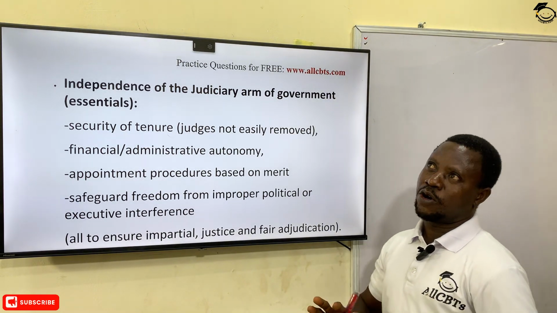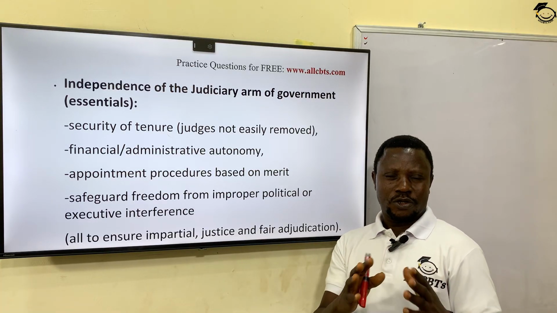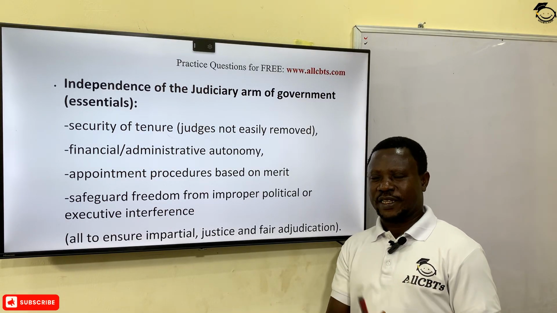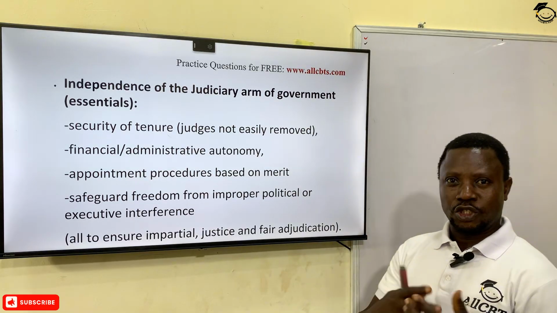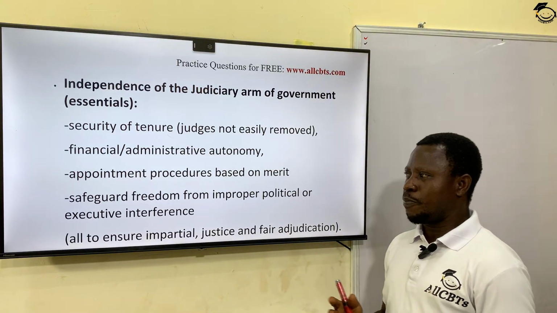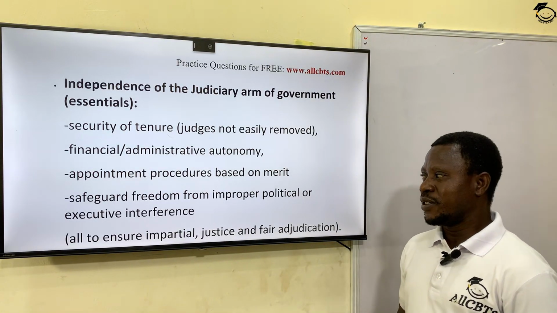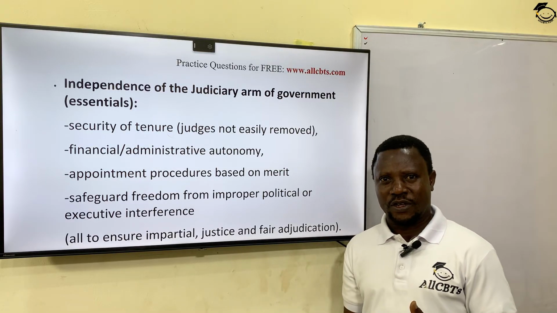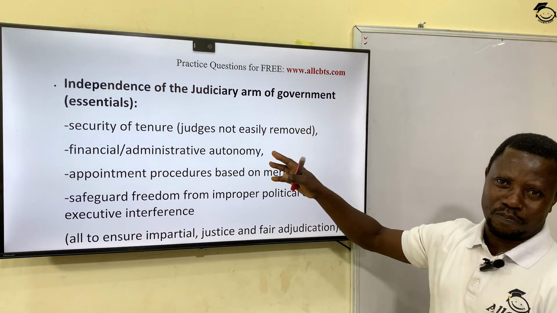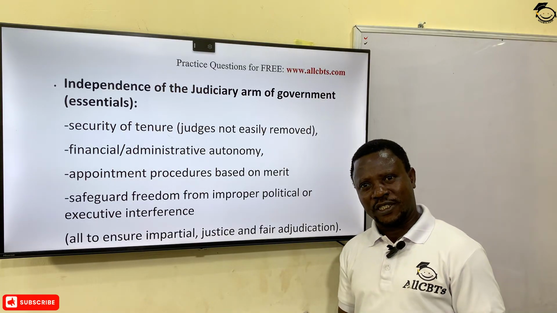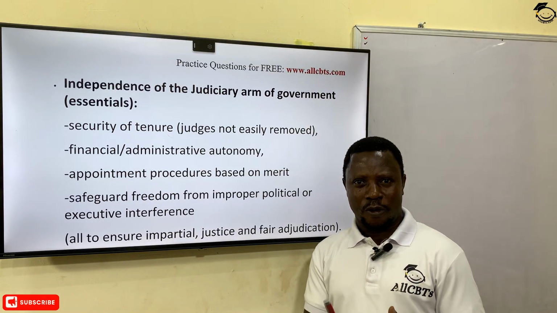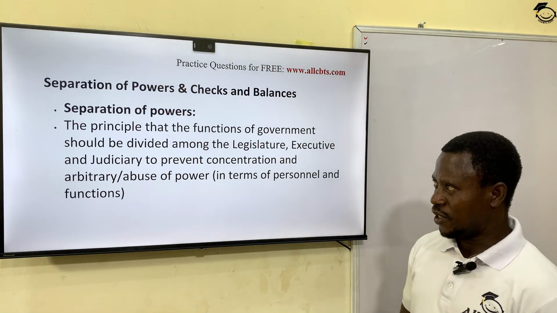And that is why there's always what they call a judiciary commission or judiciary council that's made up of retired judges who are experienced in the law, people of impeccable character. They are the ones that suggest who should become what? A judge in the law courts. There should be safeguard freedom from improper political or executive interference. Most of the time, the executive wants to have overbearing influence over the judiciary. So we need independence of the judiciary to prevent this. All these things we are putting in place are to ensure there's impartiality, justice, and fair adjudication and interpretation of law based on the constitution of the state.